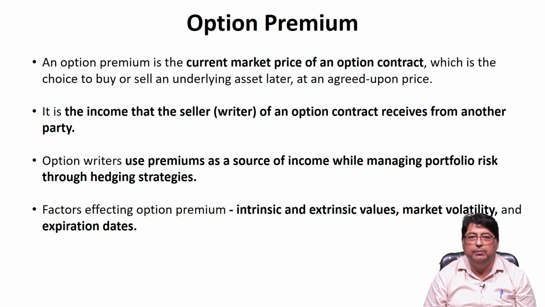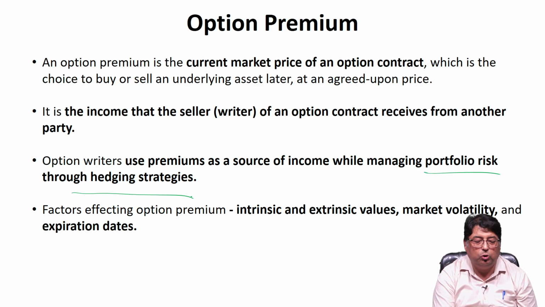An option premium is the current market price of an options contract, which is the choice to buy or sell an underlying asset later at an agreed upon price. It is the income that the seller, that is the writer of the option contract, receives from another party, the purchaser of the option. Option writers use premiums as a source of income while managing portfolio risk through hedging strategies.